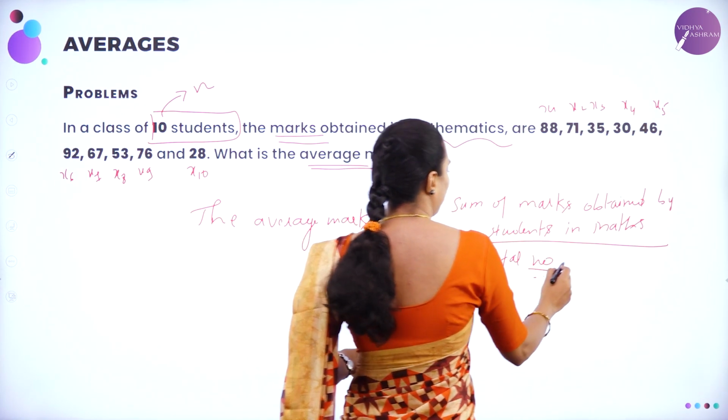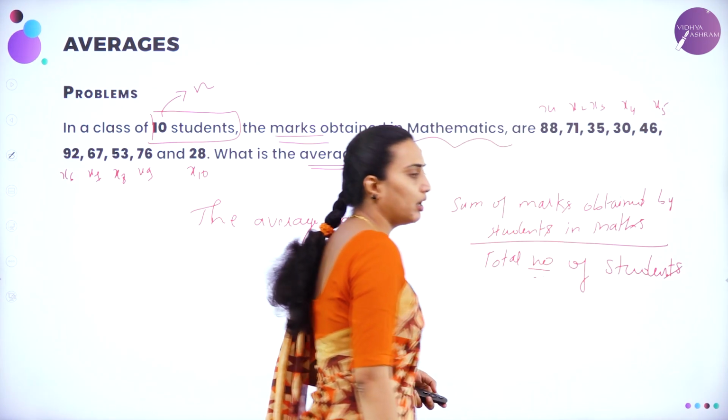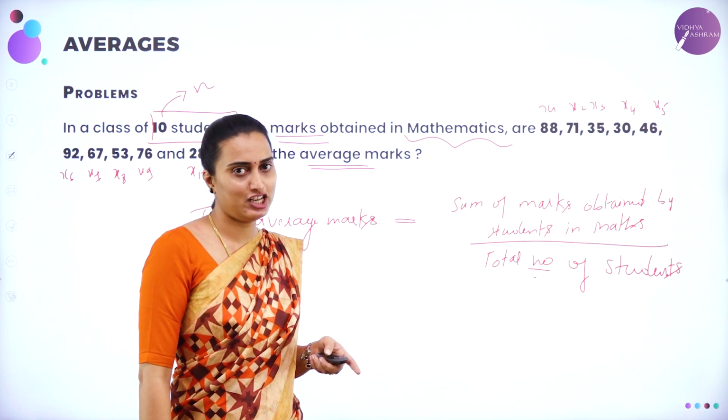Total number of students. This is a formula according to the problem situations. I am writing the definition, right?